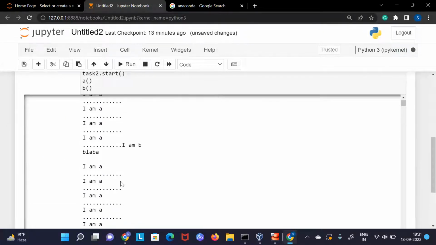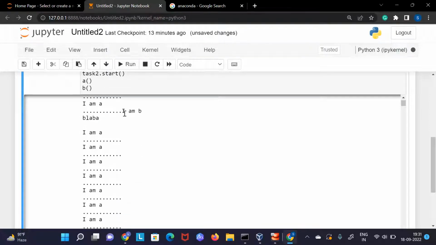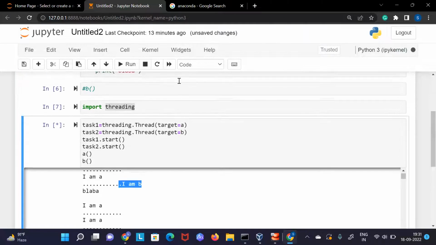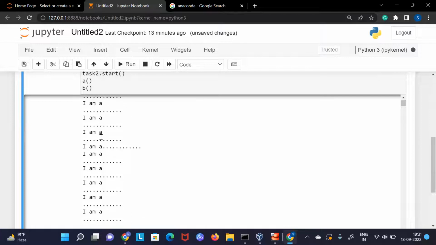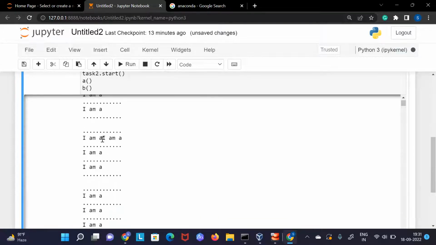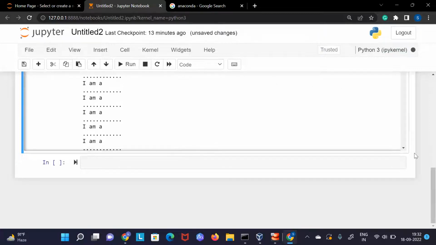Now here the thread is running. So here you can see we are getting some data from A also. Behind the scenes, B is also running, and we are getting B also. So here B was from this function. And now see, A is running, A is running. Somewhere A is running, and you will see somewhere B is also running. This is how both of the programs will run.